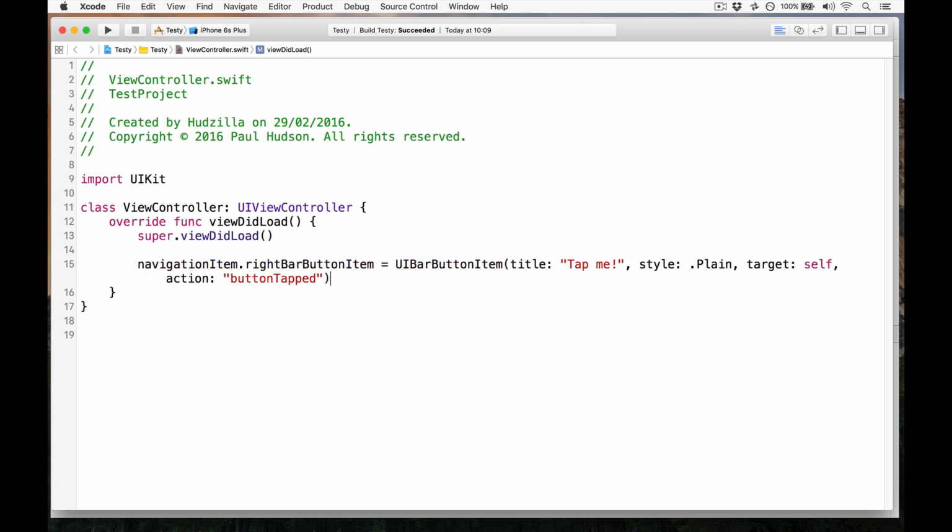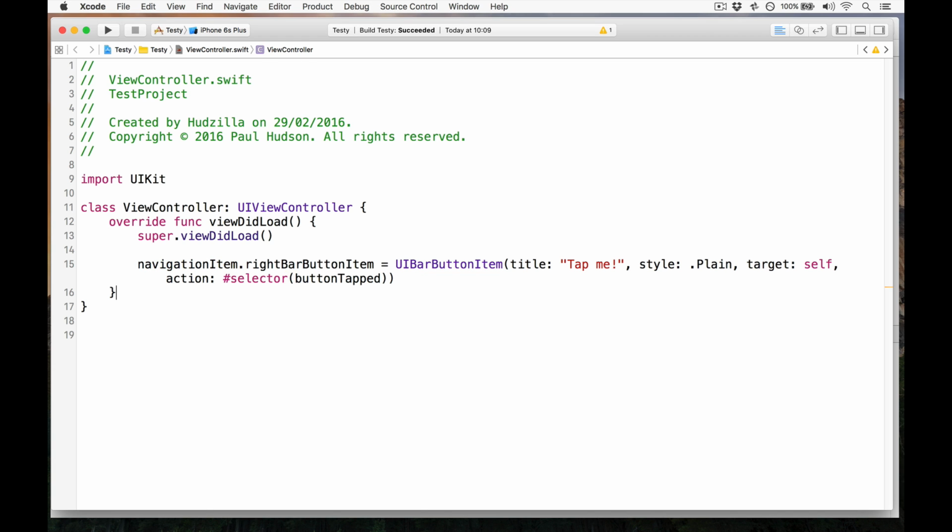Boom. Now, that's how it used to look, how it used to work, but this was imperfect. There is no method called buttonTapped. I haven't written one yet. But in Swift 2.1 and 2.0 and earlier, it wouldn't warn me. This is just a plain string being mushed into a selector. As of Swift 2.2, this syntax has gone away. It's replaced with another hash syntax, #selector, like that, buttonTapped.